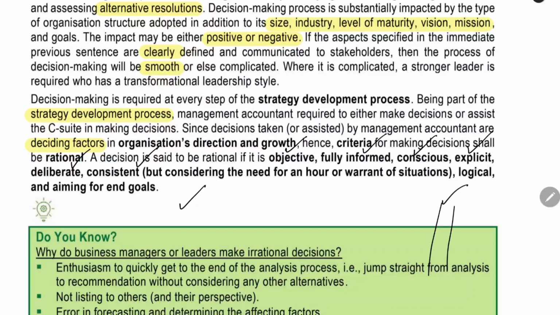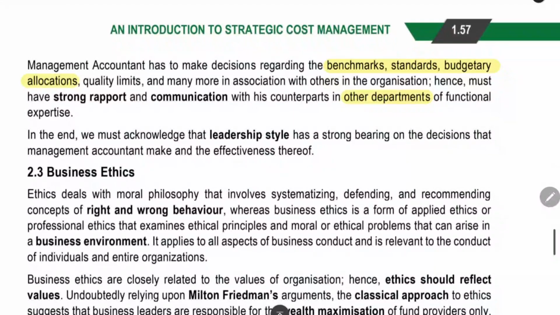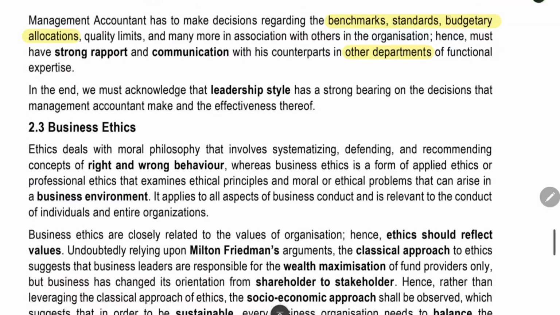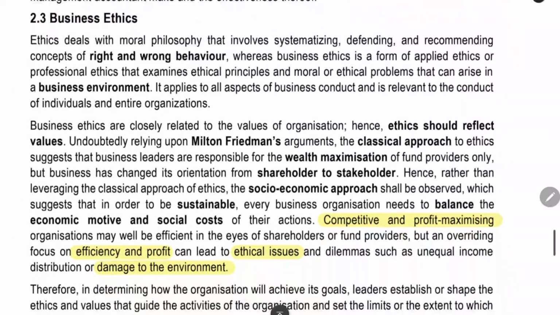The next thing is that the management accountant has to make decisions regarding the benchmark, standard, budget and all. He has to make the decisions. He has to communicate effectively with the other departments also. The next thing, he should have the leadership style. Business ethics is also important.